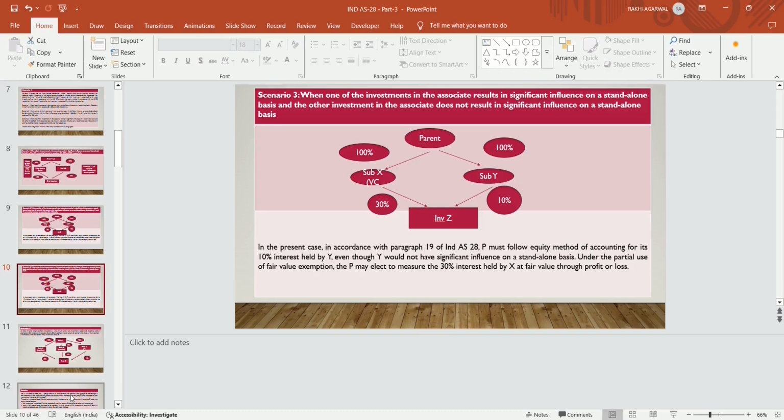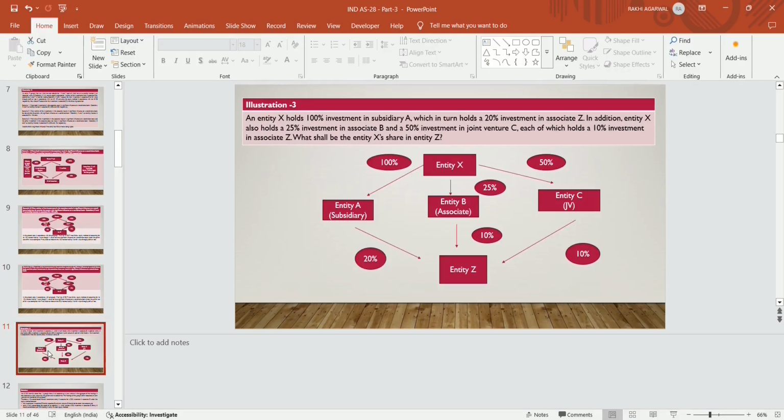But for the balance portion, the 10%, they do not have significant influence on a standalone basis, but altogether it fulfills the definition of significant influence. In that case, the parent company will account for Z Limited, which is held through Y Limited, that is 10%, applying the equity method. So in the present case, in accordance with para 19 of Ind AS 28, P Limited may follow the equity method of accounting for its 10% interest held by Y Limited, even though Y Limited would not have significant influence on a standalone basis. Under the partial use of fair value exemption, P Limited may elect to measure the 30% interest held by X Limited at fair value through profit and loss.